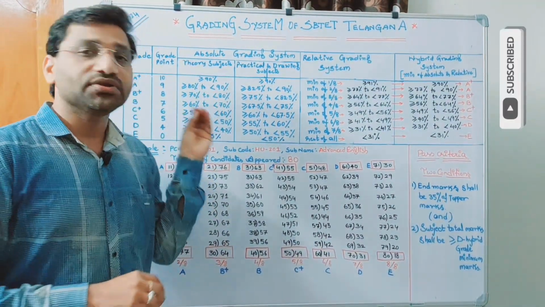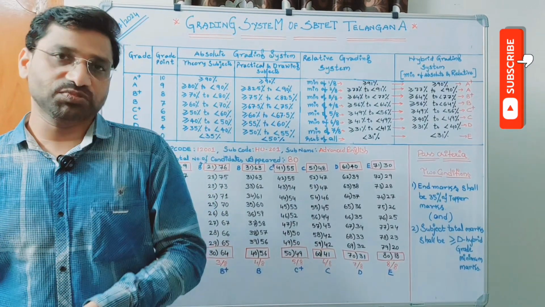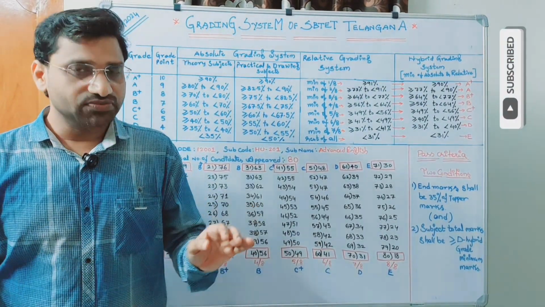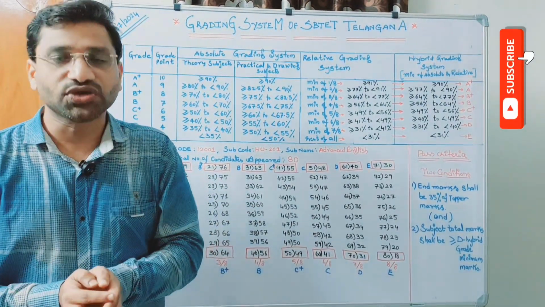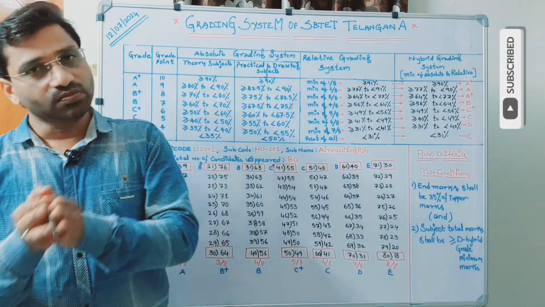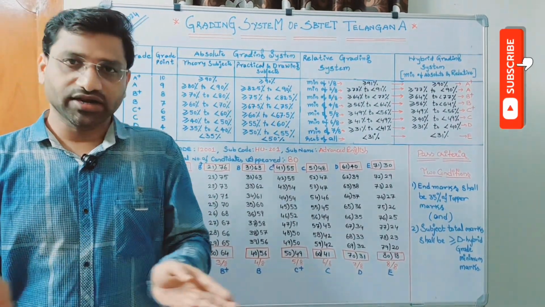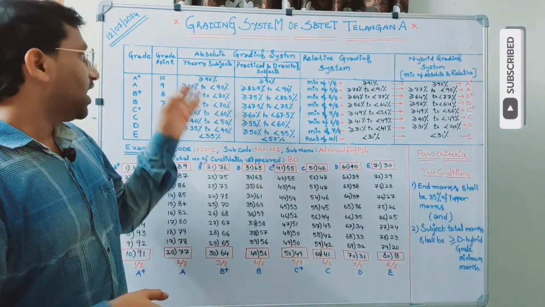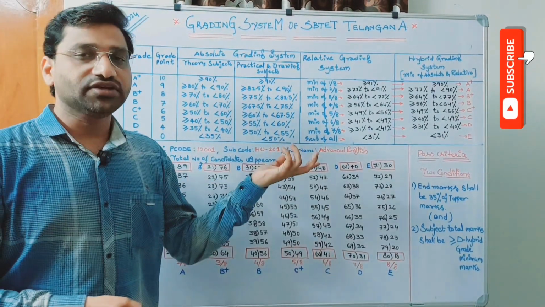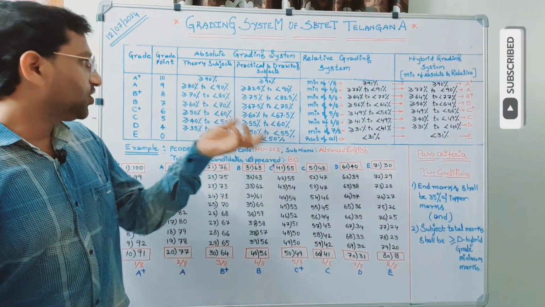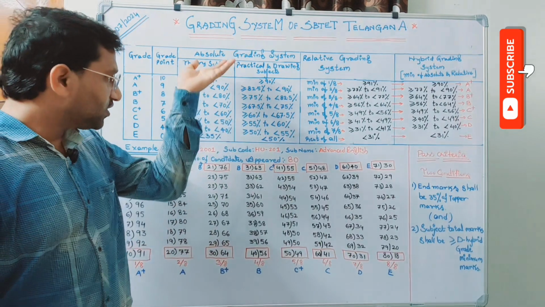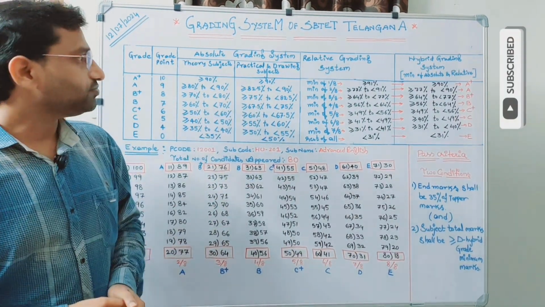It will not take into consideration the toughness of the question paper. It is irrespective of whether the student is securing less marks or greater marks. It just assigns the grade to the candidate depending upon the marks secured, as per the range given here.